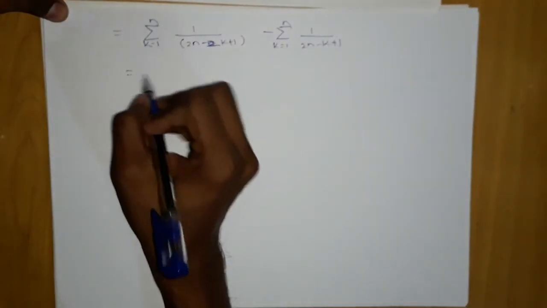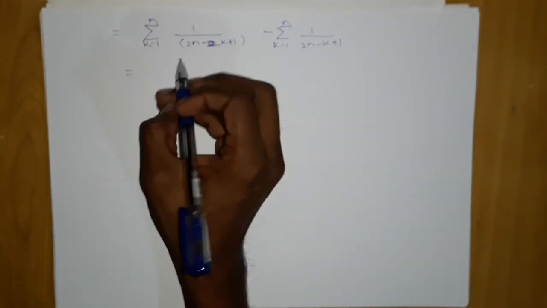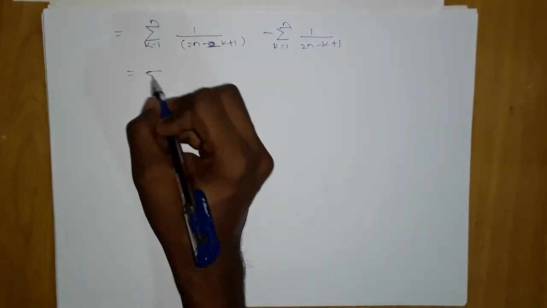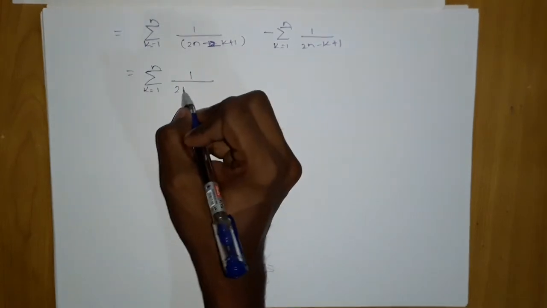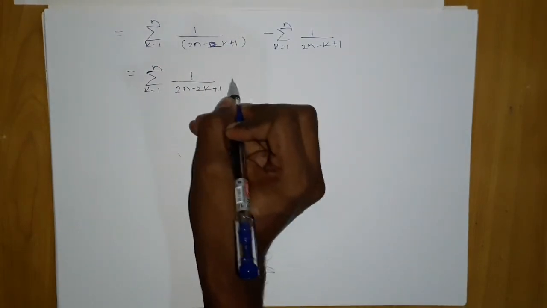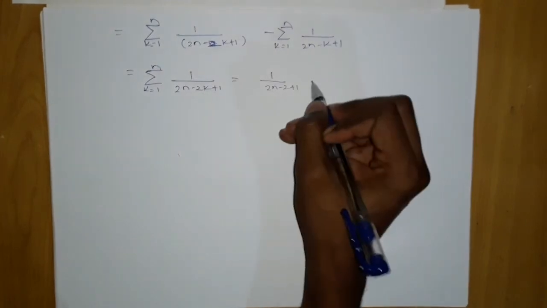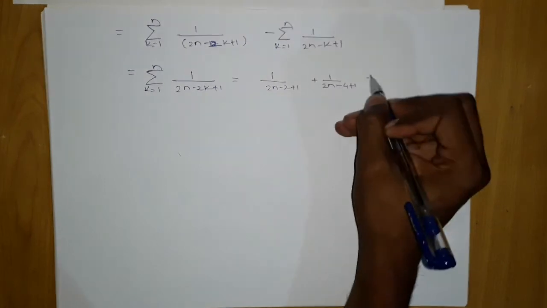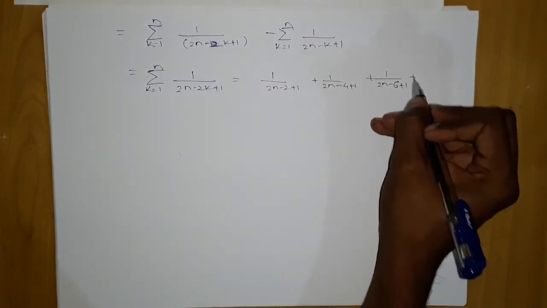We will first open this one, summation k equals 1 to n of 1 upon 2n minus 2k plus 1. When we open it, put 1: 1 upon 2n minus 2 plus 1, 1 upon 2n minus 4 plus 1, 1 upon 2n minus 6 plus 1, and so on.